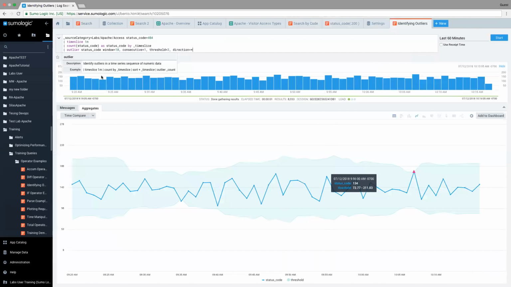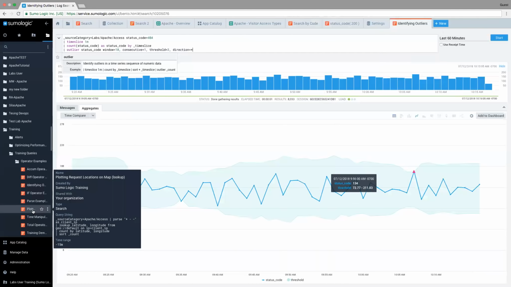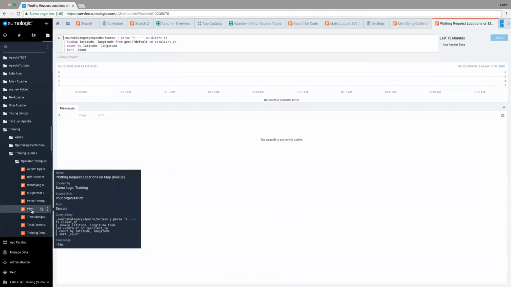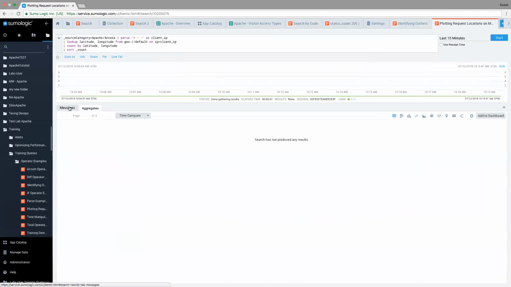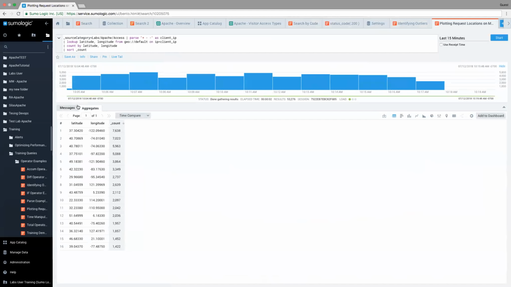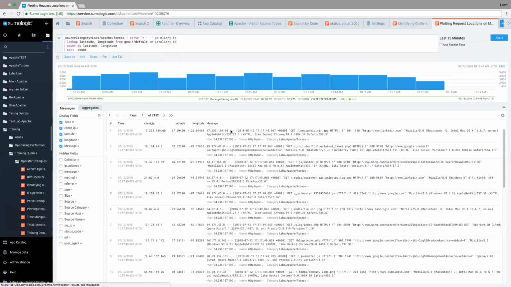The other example I want to show right now is plotting requests on a map. So let me go ahead and pull this up. What I'm doing here is using parsing to pull out these IP addresses. In each of my Apache messages, I have that IP address that I've referenced a few times, and I'm essentially pulling it out and calling it client IP.